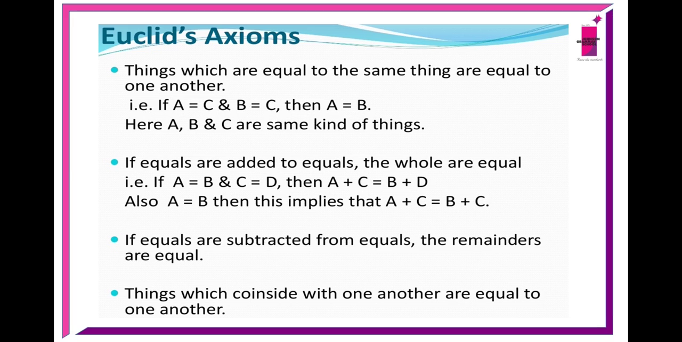Euclid's axioms: things which are equal to the same thing are equal to one another. That is, if A equals C and B equals C, then A equals B. Here A, B and C are the same kind of things. If equals are added to equals, the wholes are equal. That is, if A equals B and C equals D, then A plus C equals B plus D. Also, if A equals B, then A plus C equals B plus C.